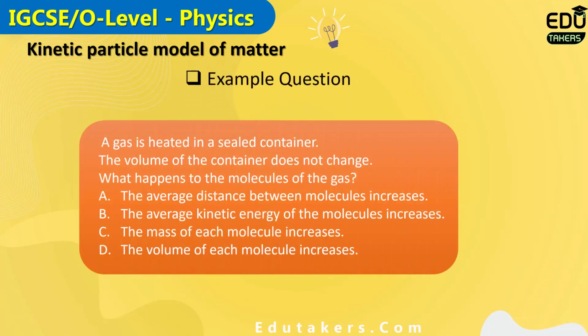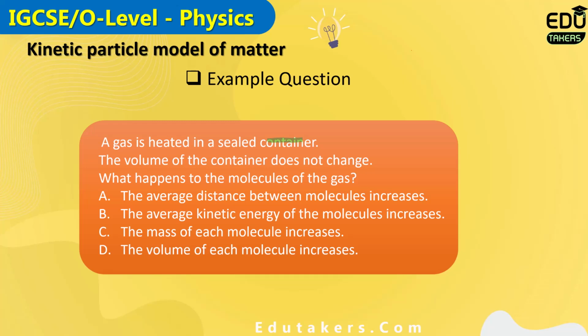Here is the example question. A gas is heated in a sealed container. The volume of the container does not change. What happens to the molecules of the gas? So basically there is a sealed container in which you are heating a gas, and the volume of the container is not changing. What would be the effect on the molecules of the gas? Let's see the answers. A, the average distance between the molecules increases. B, the average kinetic energy of the molecules increases. C, the mass of each molecule increases. D, the volume of each molecule increases.